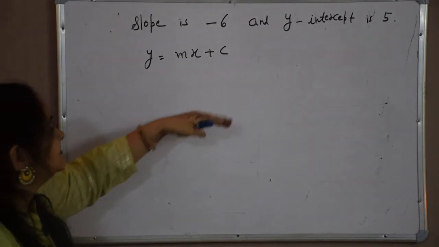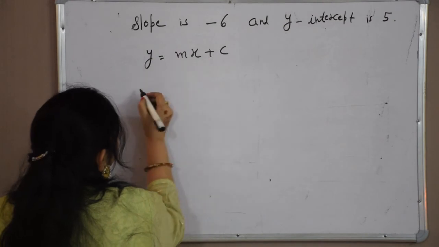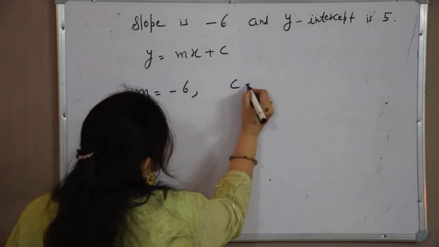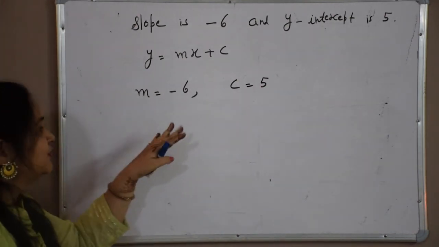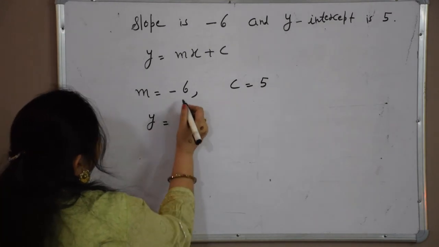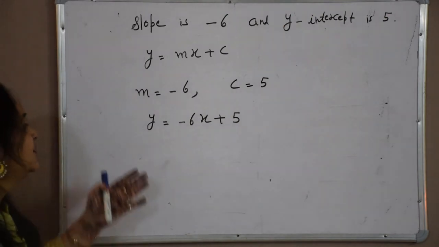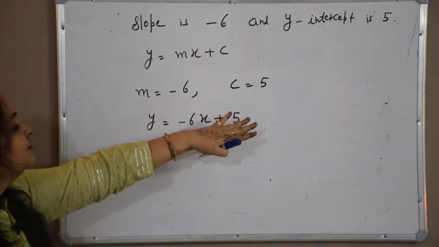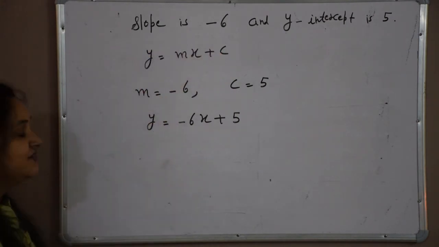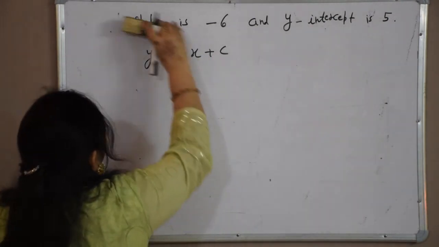Because slope m is equal to -6 and c is equal to 5, directly it is given to us, we just have to put it in our linear equation. Y is equal to -6x plus 5. So easy. You know the slope, you know the y-intercept, just remember this equation and put these values in, and you will get the equation of such a line.